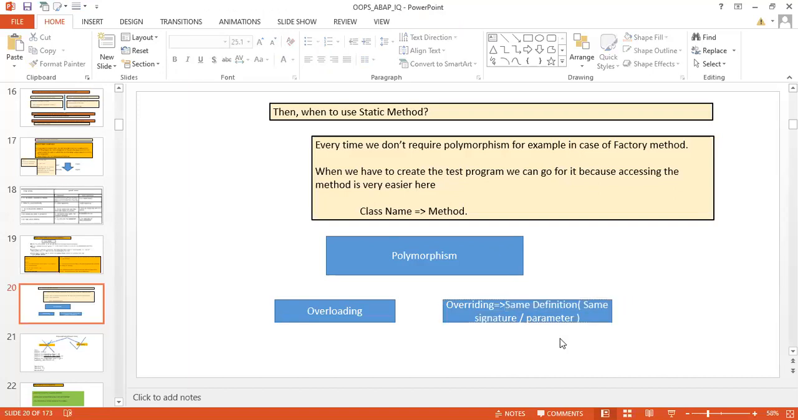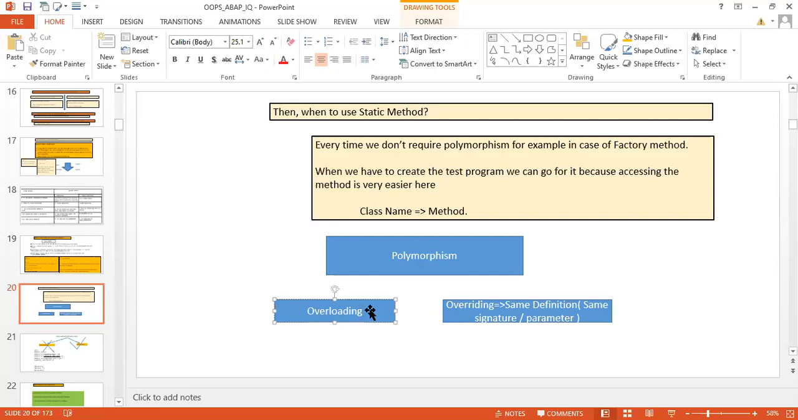Suppose in your super class you have a method called run, and it has some import parameter and export parameter. The same run method with the same parameters in the subclass can be redefined, and that is known as overriding. Overloading is supported by Java, .NET and others. This is a very powerful feature which is not there in OOPS ABAP.